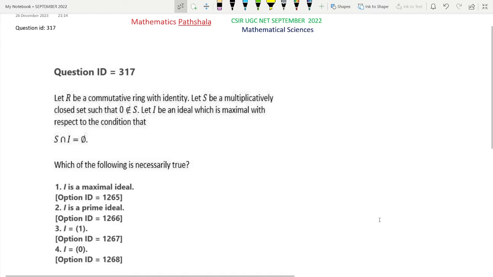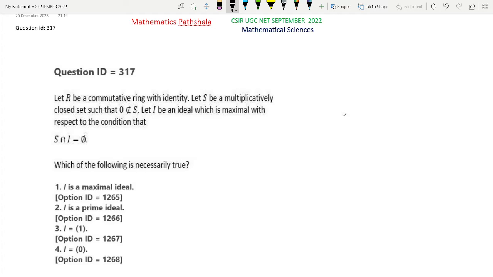Let R be a commutative ring with identity. Let S be a multiplicatively closed set such that 0 does not belong to S. Let I be an ideal which is maximal with respect to the condition that S intersection I equal to phi, then which of the following is necessarily true? Option 1 says that I is a maximal ideal. Option 2, I is a prime ideal. Option 3, I equal to singleton 1, and option 4, I equal to singleton 0.